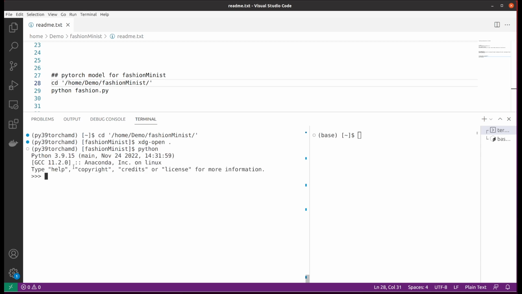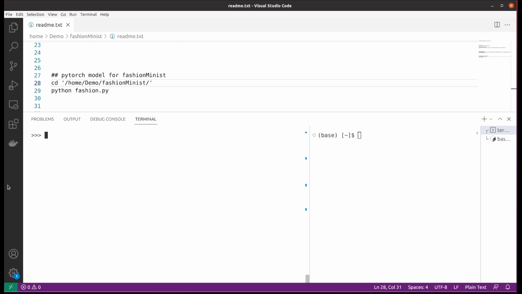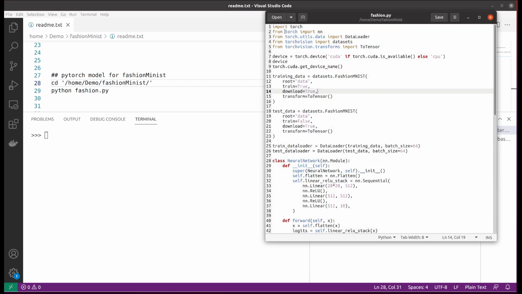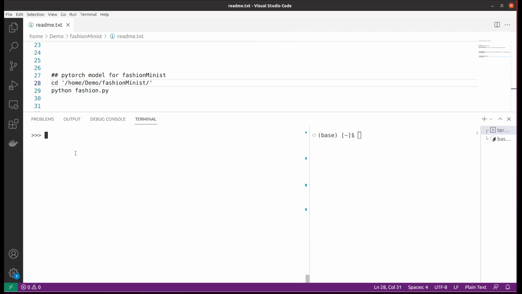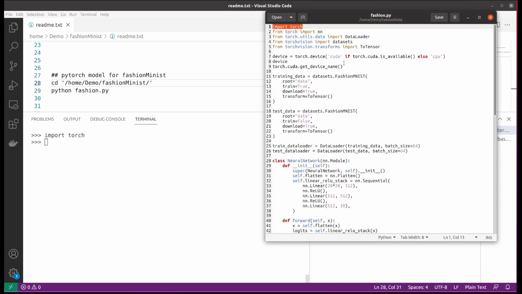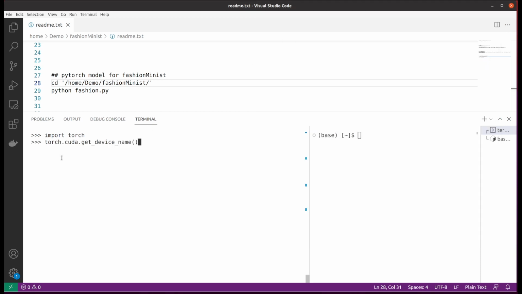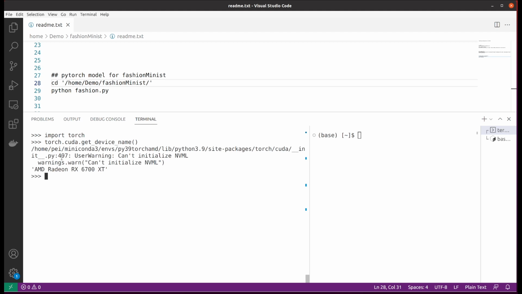Before we start, let's verify that PyTorch can indeed use our AMD GPU. We start our Python console, import the PyTorch library, and verify the CUDA device name. In my case, the 6700 XT is detected, so that's great news.